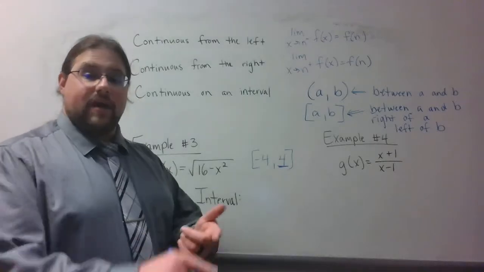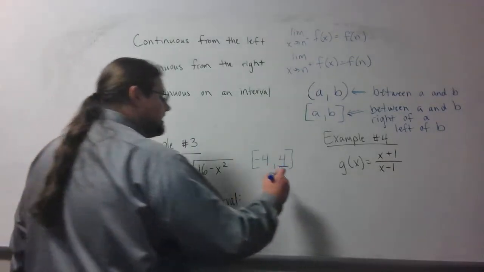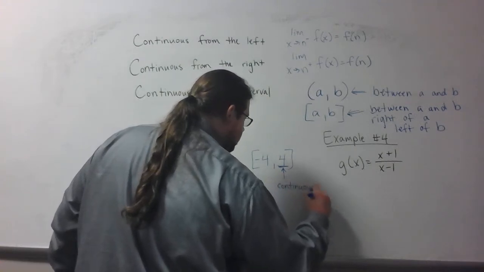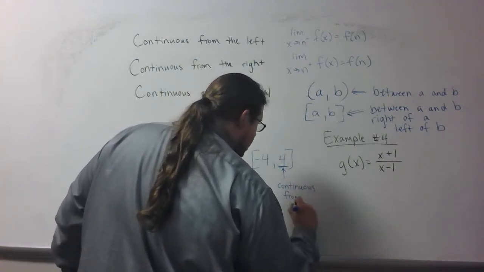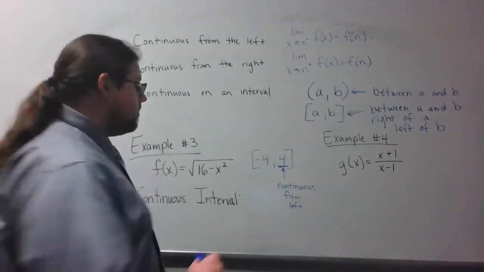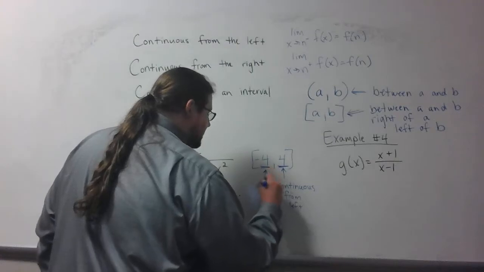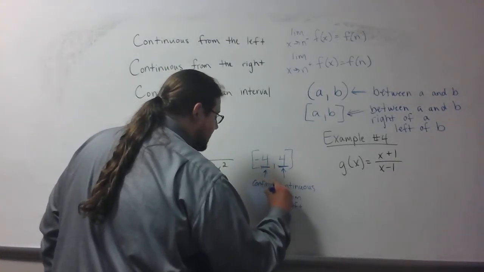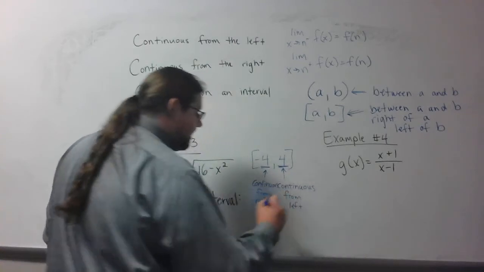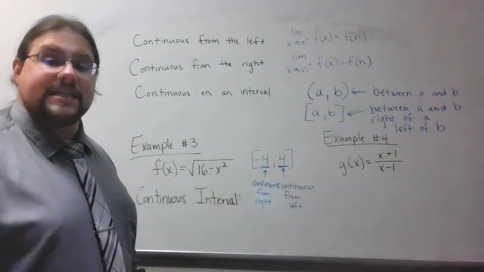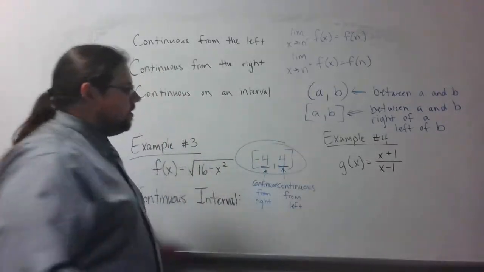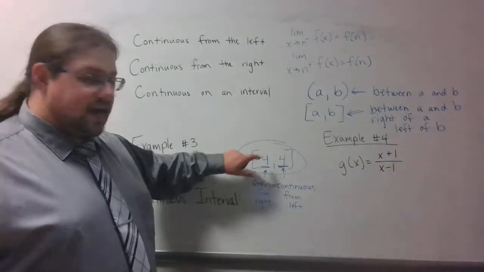You can always test it numerically or graphically. Again, this has to be continuous from the left. And I know that it is. Its value is going to be 0, and it's approaching 0. This -4 has to be continuous from the right. Again, you can test it graphically or you can test it numerically, and it's still going to work the same way. It's going to be approaching 0. So here, this right here is my continuous interval. Notice the brackets, not the parentheses, from -4 to 4.